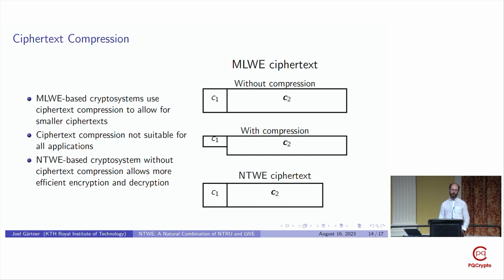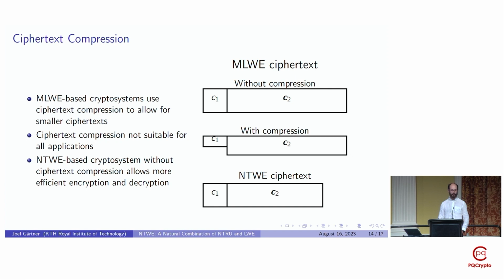And as such, our crypto system and Crystal-Kyber have essentially the same sized ciphertext. However, there are certain applications where this ciphertext compression is not applicable and where you cannot use it. And for these types of schemes, our crypto system actually has significantly smaller ciphertext than a comparable modular learning-with-errors-based crypto system.